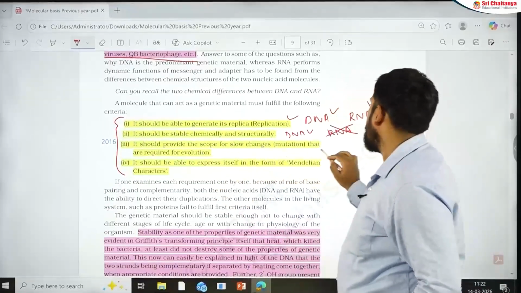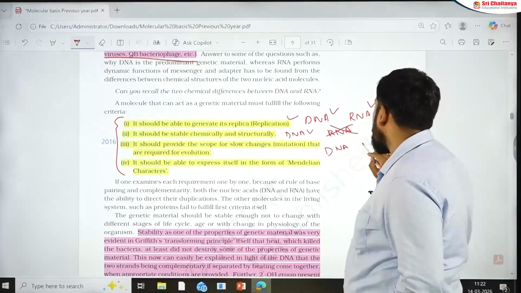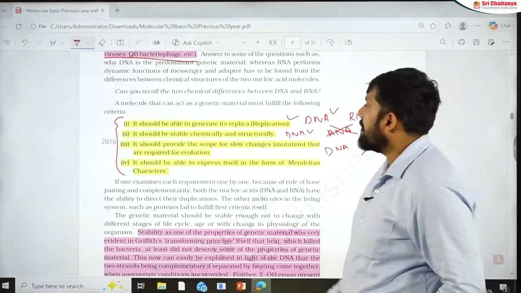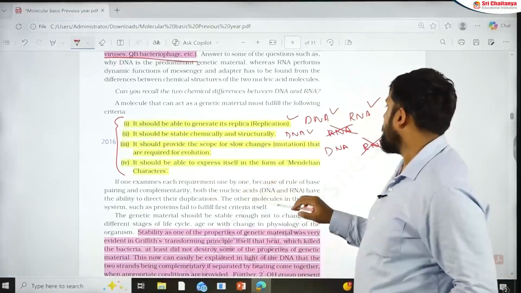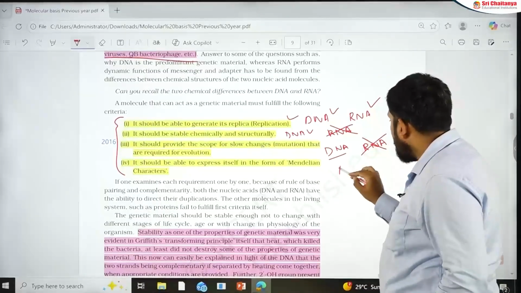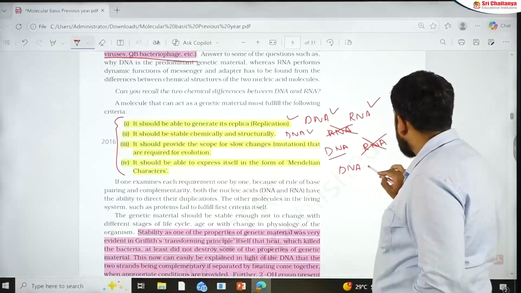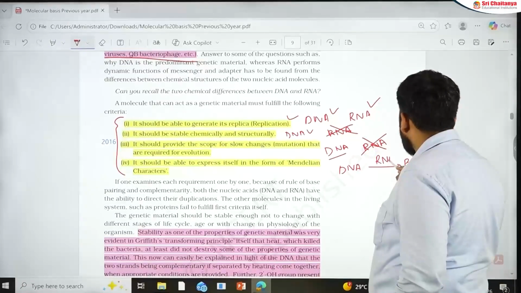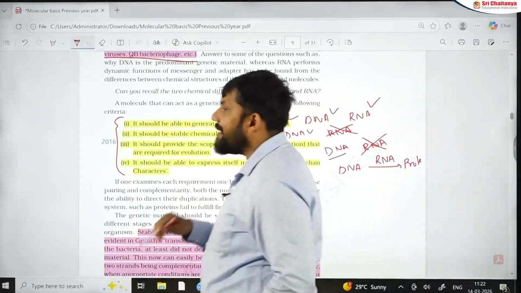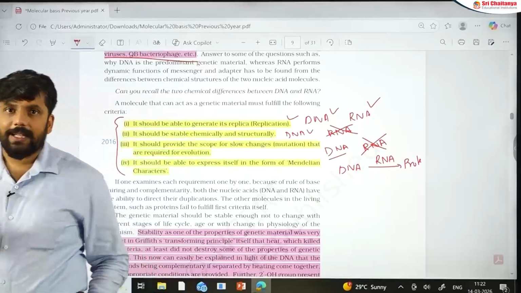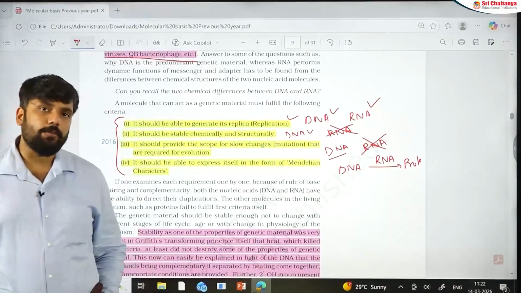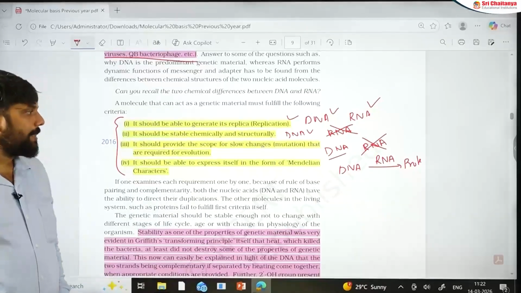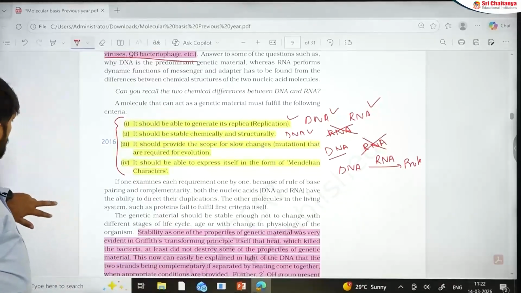Provide scope for slow changes. DNA and RNA both allow scope for changes, but the question is slow changes. RNA has fast changes. And then it should express itself in the form of Mendelian characters. Both of them have that. Remember that DNA can express itself in the form of proteins, but with the help of what? With the help of RNA. Can DNA directly express itself? No. DNA can indirectly express itself through RNA. That's important. So who does direct expression? RNA. Who does indirect expression? That is DNA. Go to the next section.